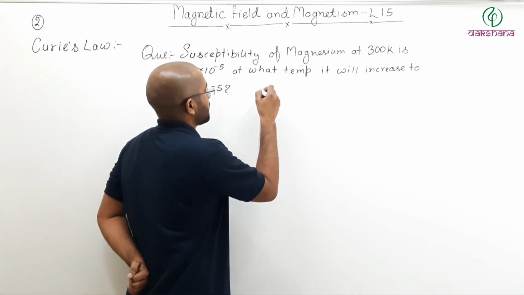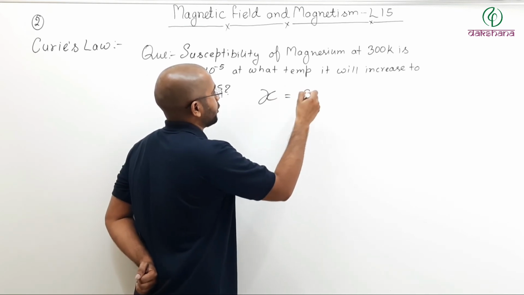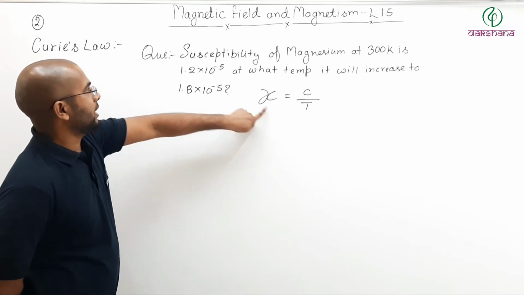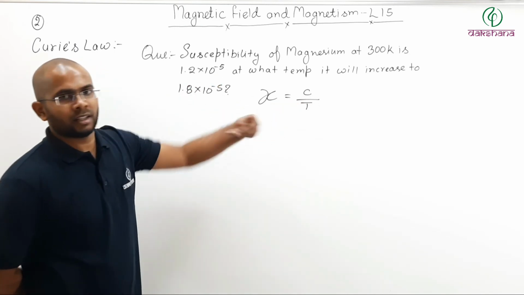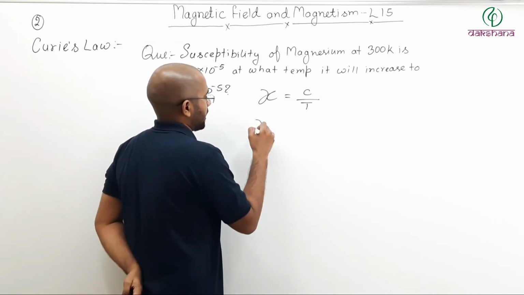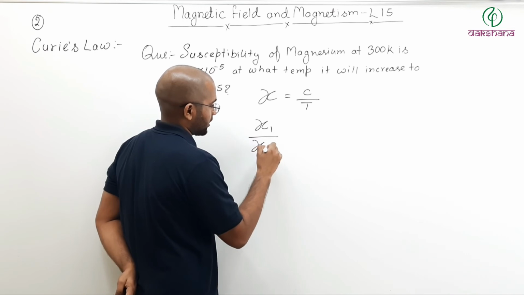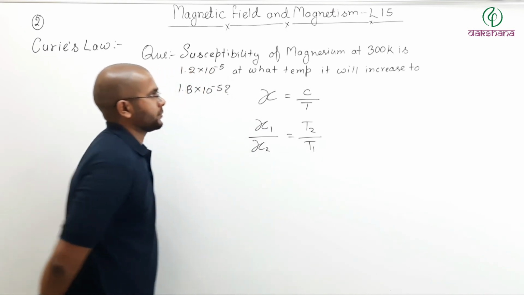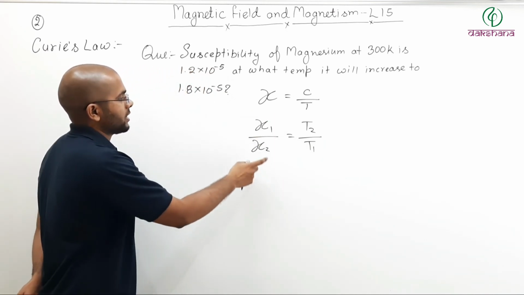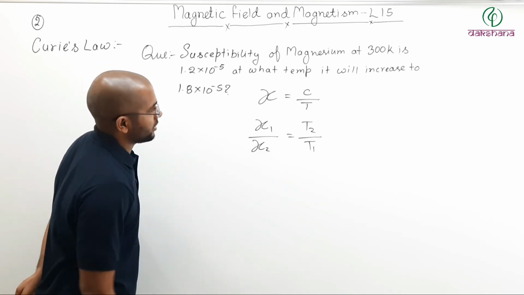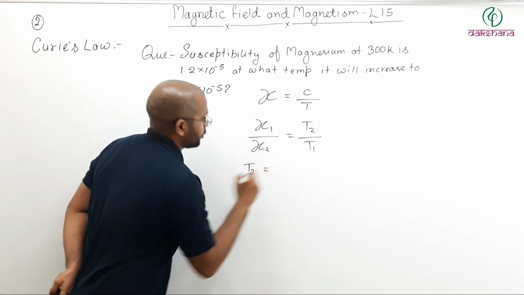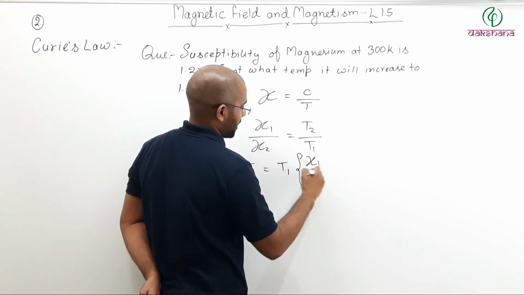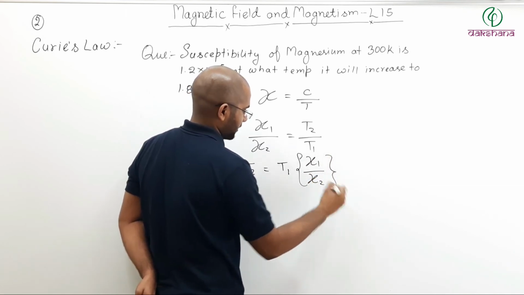Now we have already seen that susceptibility of a material is equal to Curie constant divided by temperature in Kelvin. Now susceptibility is given at two temperatures, and since the Curie constant will remain constant, we can write: susceptibility 1 divided by susceptibility 2 equals temperature 2 divided by temperature 1. Here first susceptibility is given, second susceptibility is given, and first temperature is given. So temperature 2 equals temperature 1 times susceptibility 1 divided by susceptibility 2.